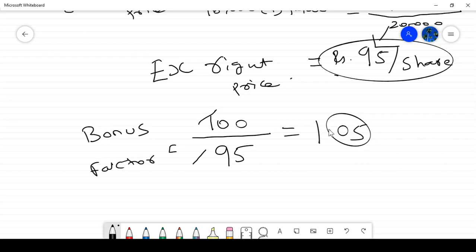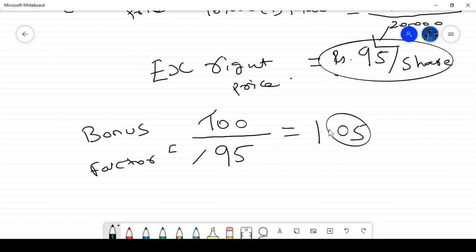Why are we calculating this bonus factor? We have to do some adjustment while arriving at the total number of shares, and some adjustment while arriving at the EPS. Actually, in case of a rights issue we have to do some adjustment with this bonus factor.